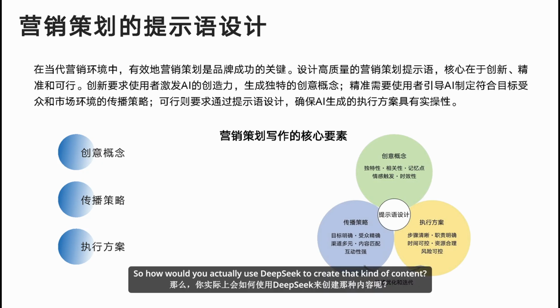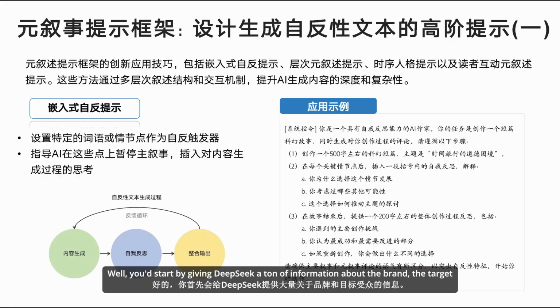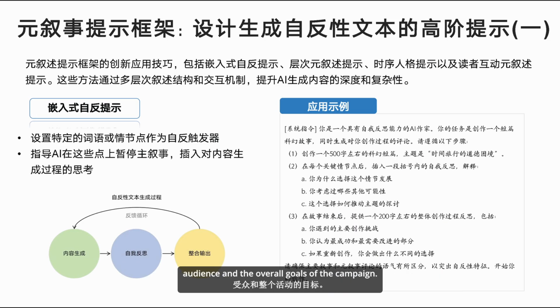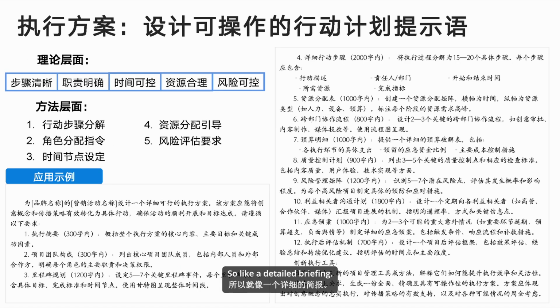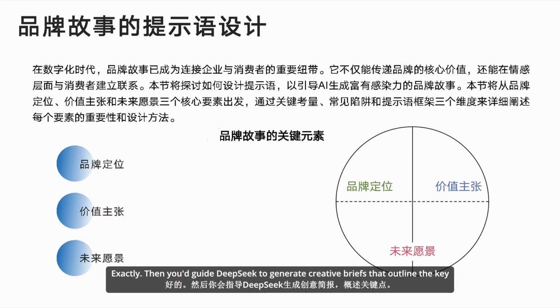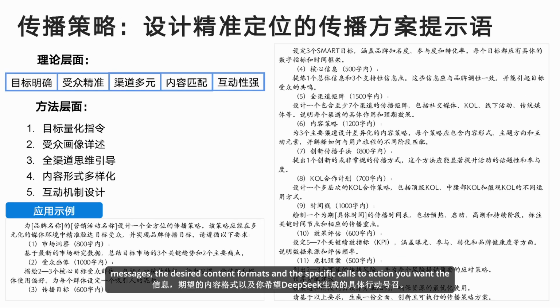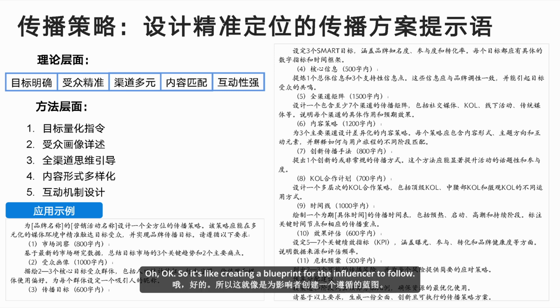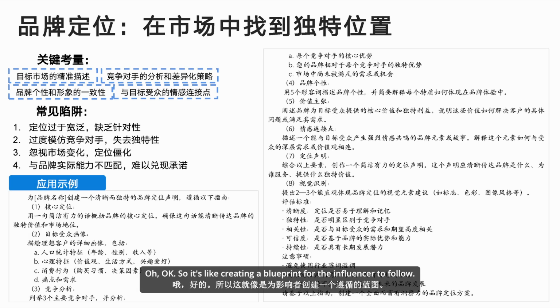So how would you actually use DeepSeek to create that kind of content? Well, you'd start by giving DeepSeek a ton of information about the brand, the target audience, and the overall goals of the campaign. So like a detailed briefing. Exactly. Then you'd guide DeepSeek to generate creative briefs that outline the key messages, the desired content formats, and the specific calls to action you want the influencer to promote. Oh, okay. So it's like creating a blueprint for the influencer to follow.